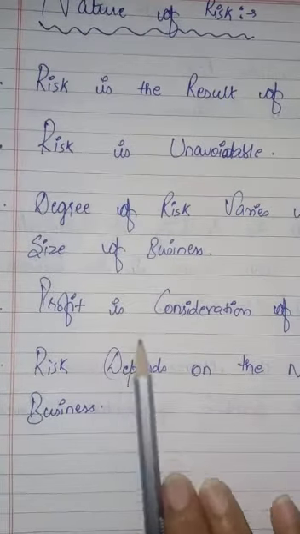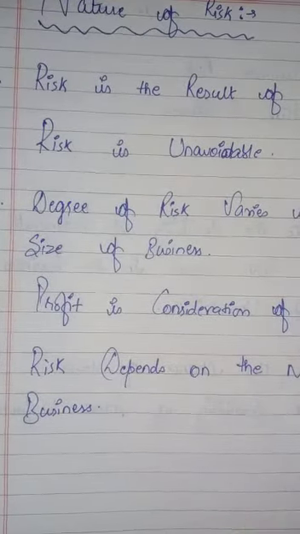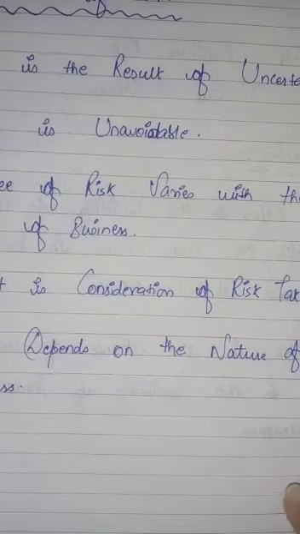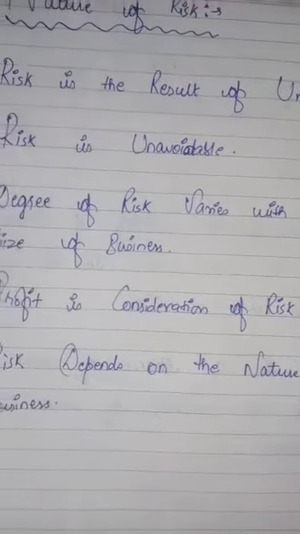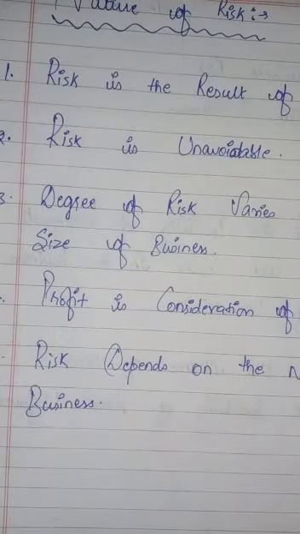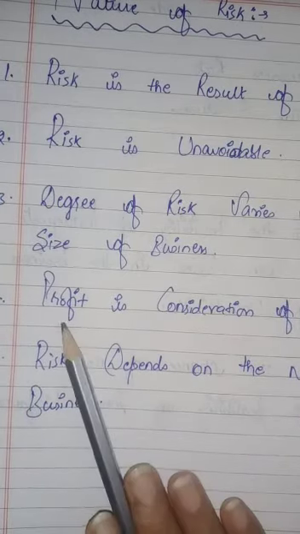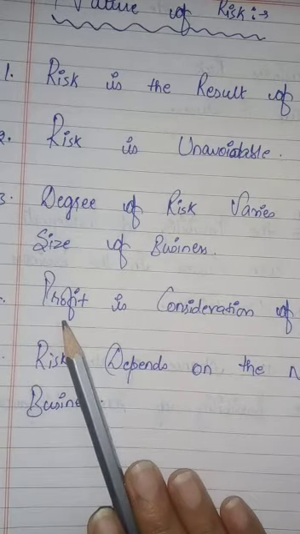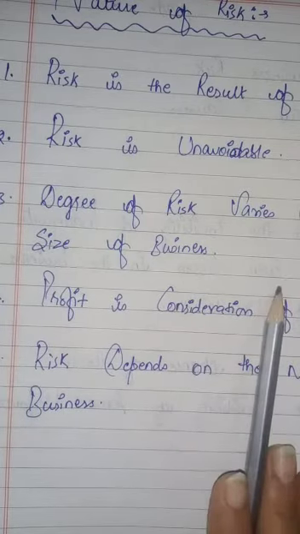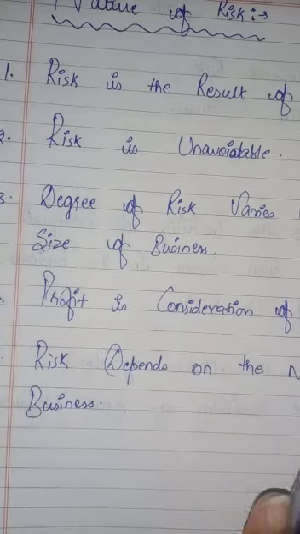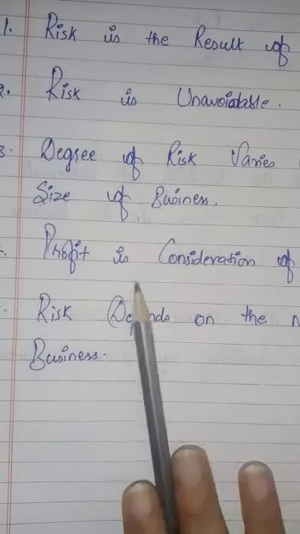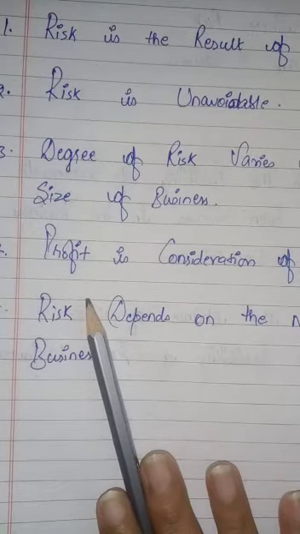Fourth point, profit is the consideration of risk taking. Why are we taking risk? Just because of profit. Where there is heavy risk, there is heavy profit, and where there is low risk, there will be low profits. Whatever the businessman is getting for taking risk is the profit. The greater the risk, the more will be the possibility of profits.